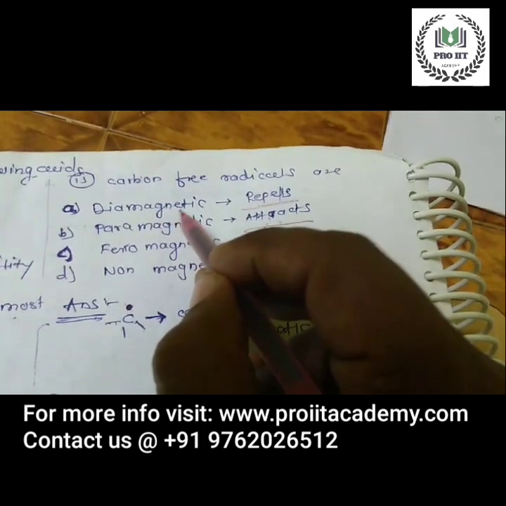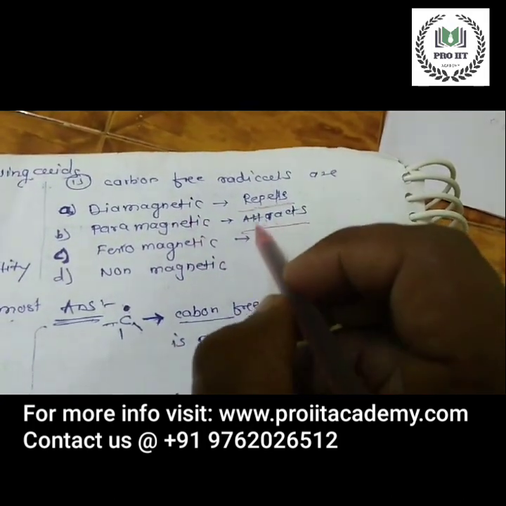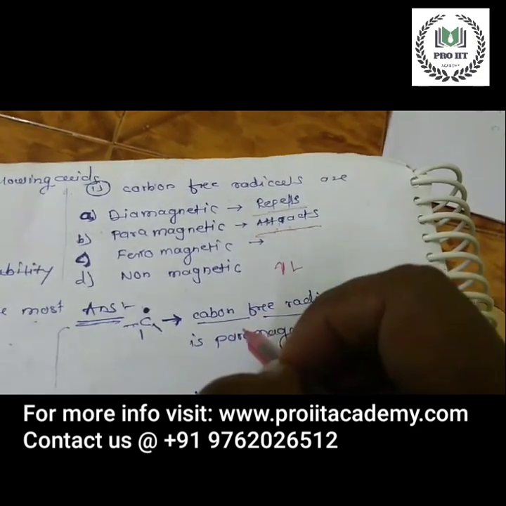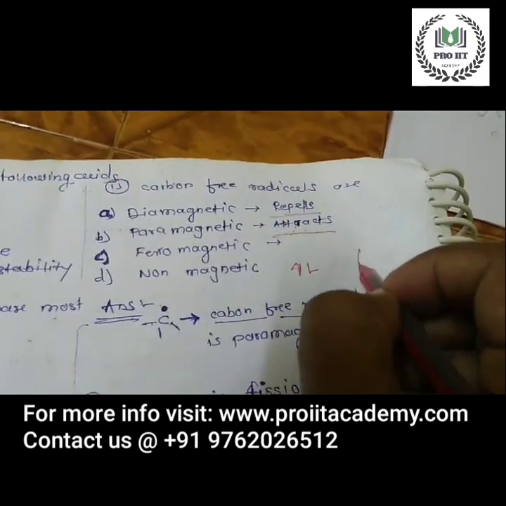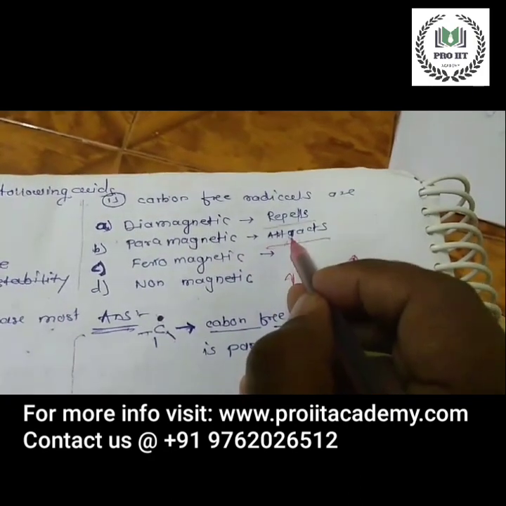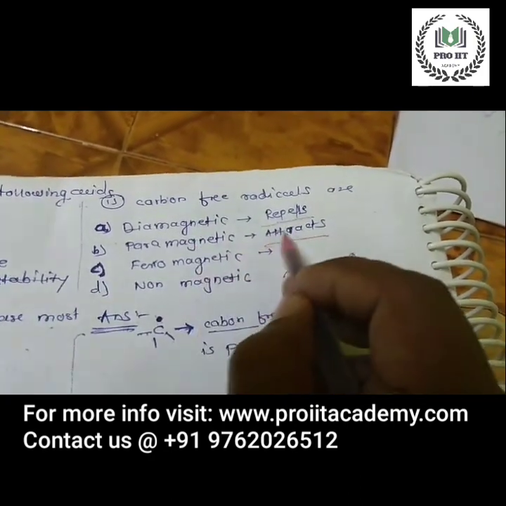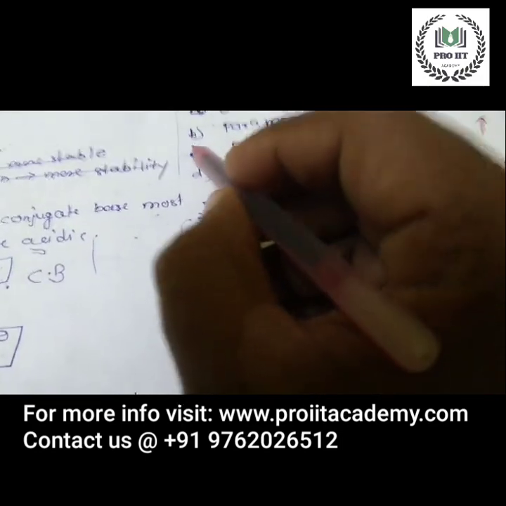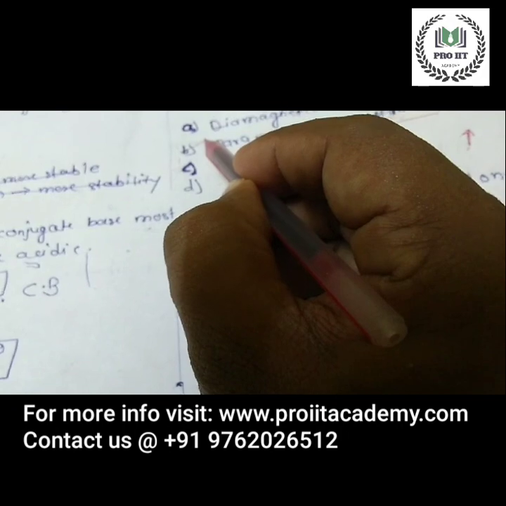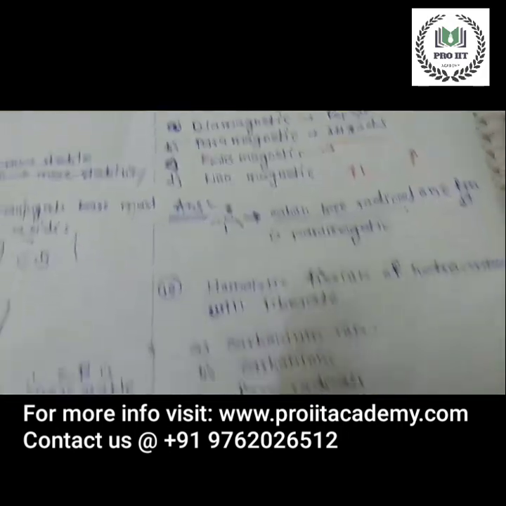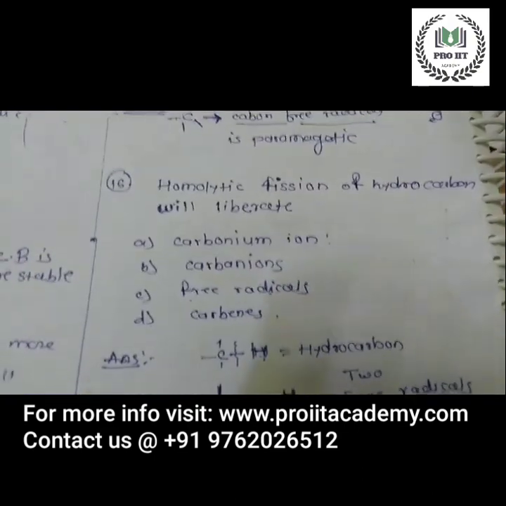What is diamagnetic? Diamagnetic, it repels. When there are two electrons, it repels. But only one electron is there, and if you put it in a magnetic field, it will attract. When it attracts, it is called paramagnetic. Paramagnetic is attraction. So option B is the correct option. Now, next question.